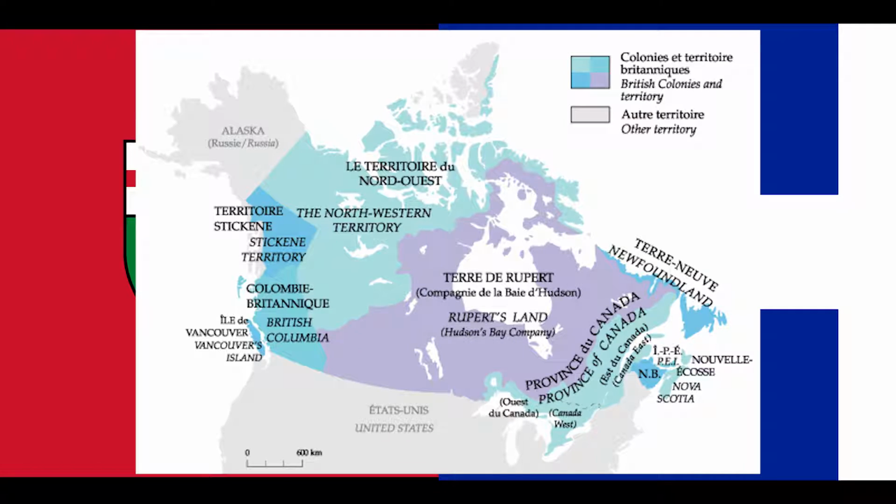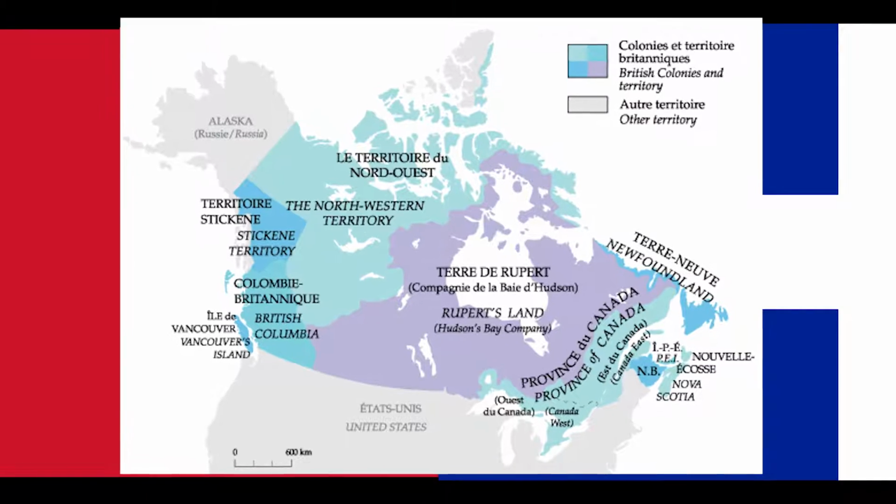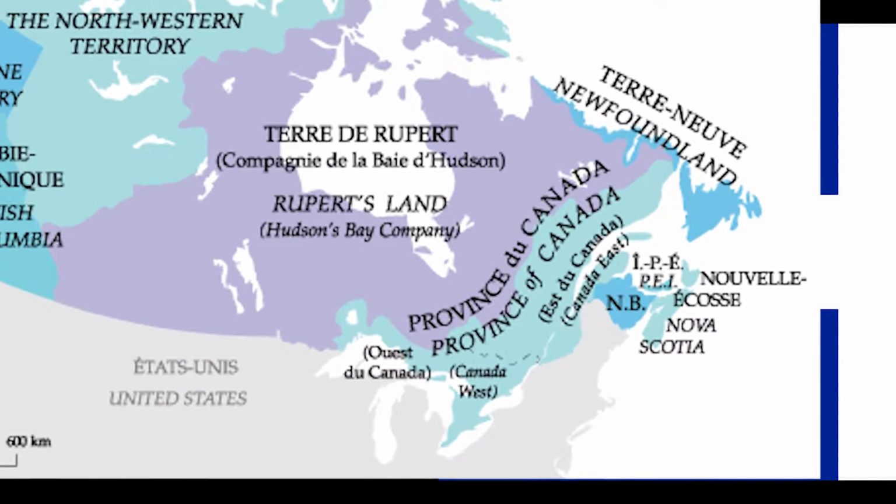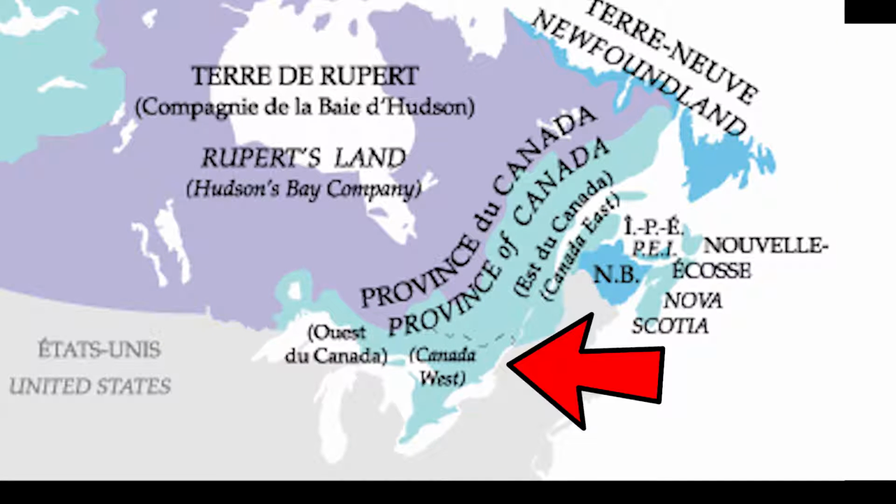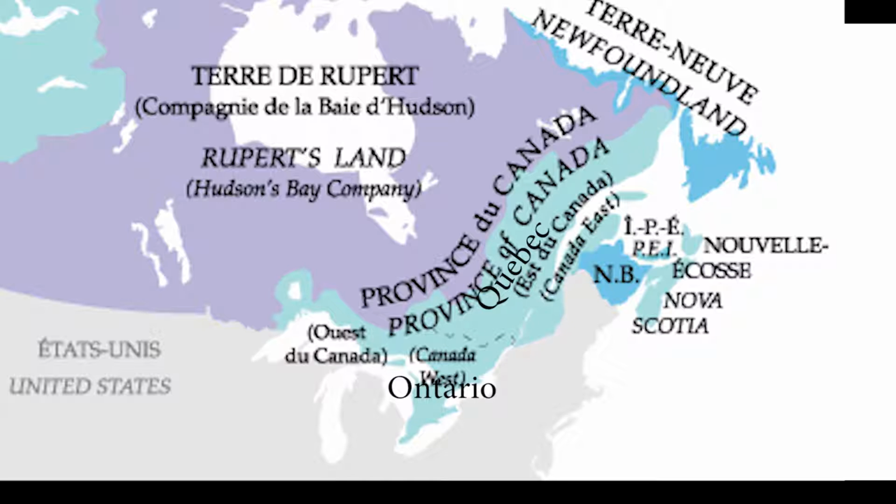Hi guys, SocialBot 50,000 here to tell you about all of the conditions for Confederation and how it was an attempt to give Quebec and Ontario more control over their own affairs. By 1858, there were 7 colonies in British North America, but we're only going to be focusing on these 2 throughout: Canada West and Canada East. Canada West is also Ontario and Canada East is also Quebec.